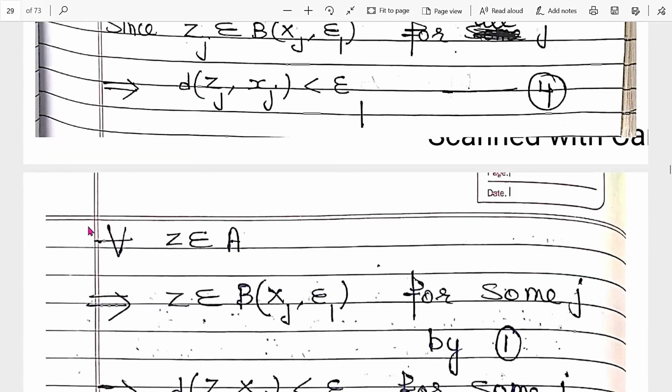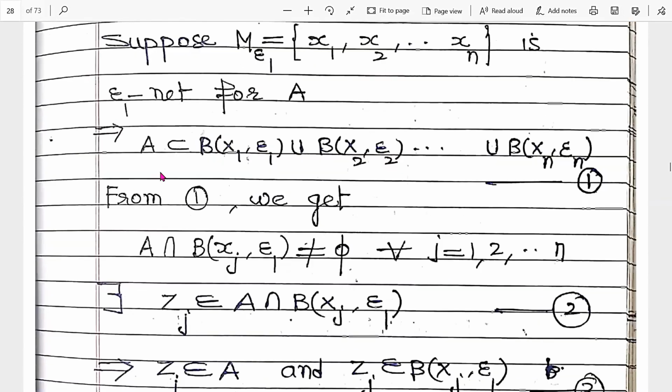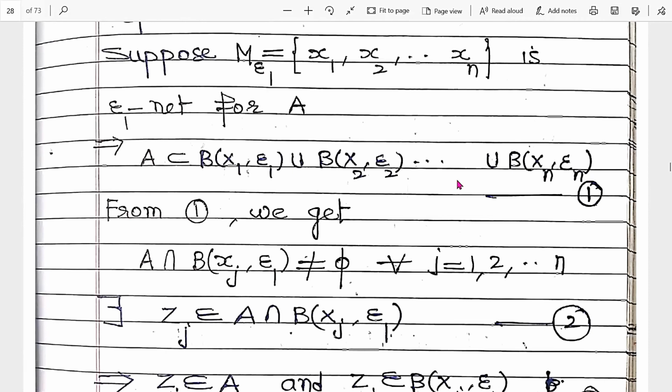We get for every z belonging to A, it implies z belongs to B(xj, epsilon 1) for some j. Why? Because A is a part of this union. If we take z belonging to A, it belongs to this union. If it belongs to this union, then it belongs to at least one of them.